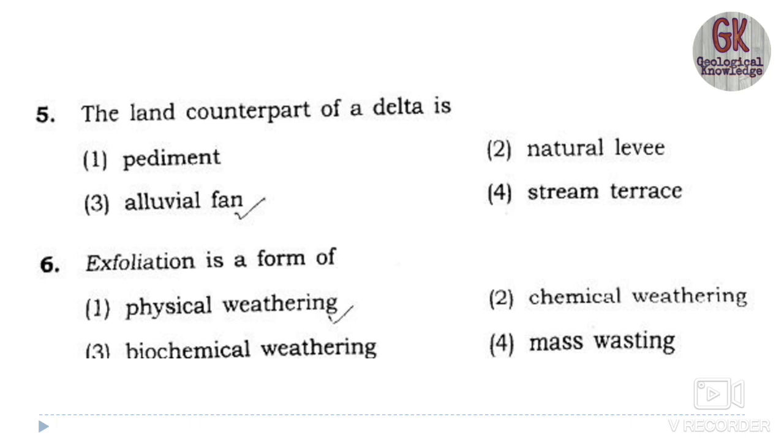When a stream or river drains at its mouth, a delta is formed; in the same way on land, at the foothill of a mountain or hill, they form alluvial fans.